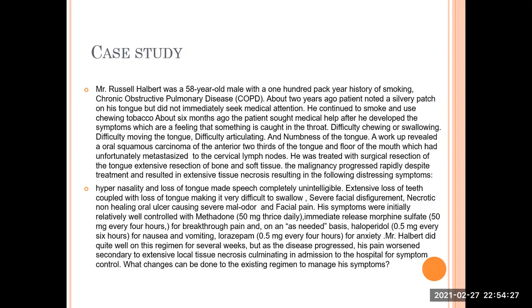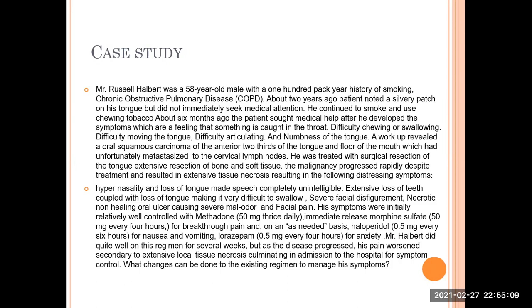A workup revealed an oral squamous carcinoma of the anterior two-thirds of the tongue and floor of the mouth, which had unfortunately metastasized to the cervical lymph node. He was treated with surgical resection of the tongue, extensive resection of bone and soft tissue. The malignancy progressed rapidly despite treatment and resulted in extensive tissue necrosis, causing the following distressing symptoms. Hypernasality and loss of tongue made speech completely unintelligible. Extensive loss of teeth coupled with loss of tongue made it very difficult to swallow. Severe facial disfigurement, and a necrotic non-healing oral ulcer causing severe malodor and facial pain.